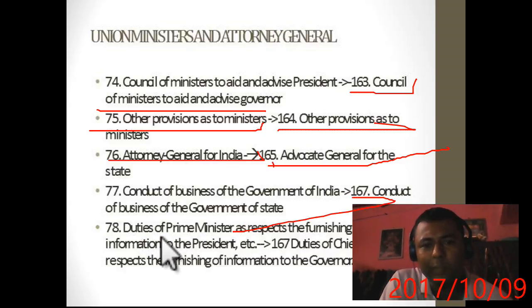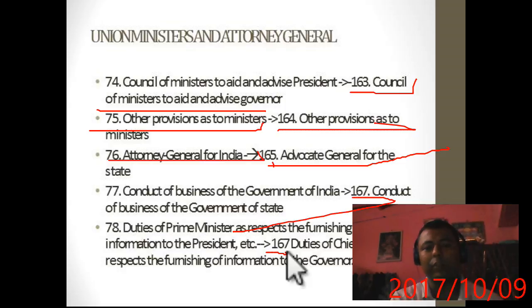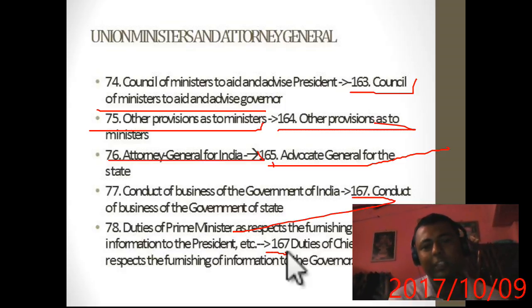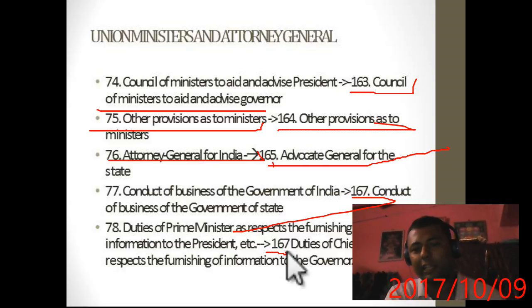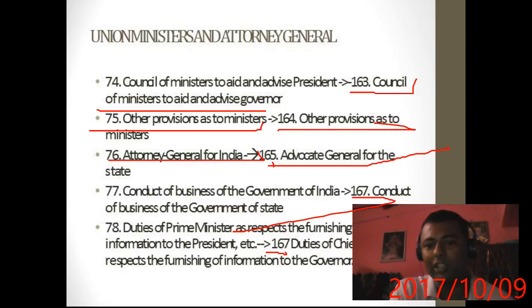78, duties of the prime minister with respect to furnishing information to the president. The same corresponding duty in the state government is at 167. So whenever we take any article of the central government, the corresponding state government article will be nothing but adding 89 to that article up to article 110, and if the same article comes after 110, we will have to add 90. I will tell you how.